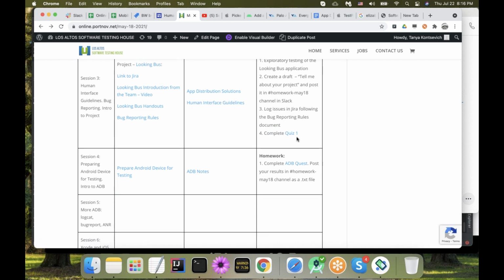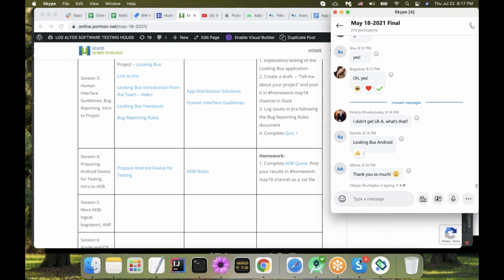If we compare quizzes that Michael gave, Michael used multiple choice. This one is not multiple choice. They're open questions, and I'm asking you to answer them as if you were on an interview right now. I'm a recruiter, and we are chatting in Zoom or Slack, and you have to reply to me in human language with no definitions. 10 questions, pretty simple, and that's basically it. Do you have any questions?